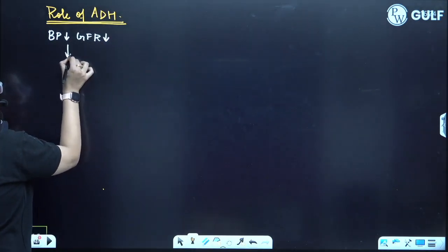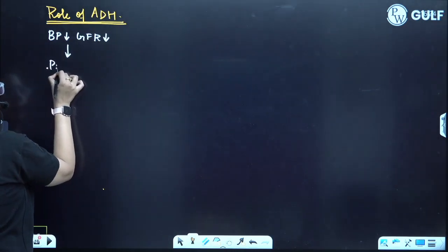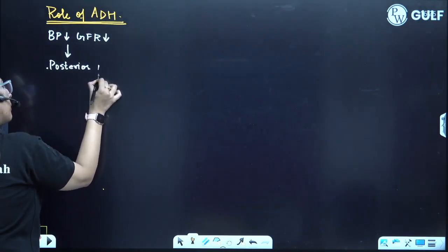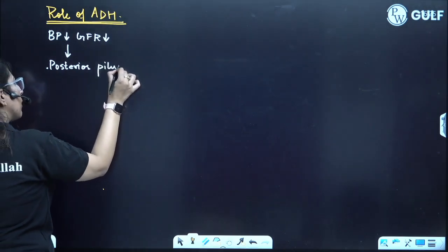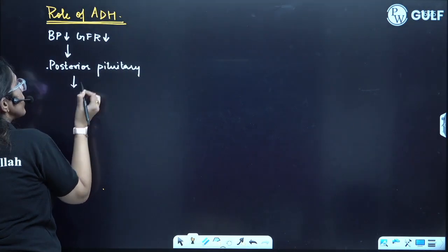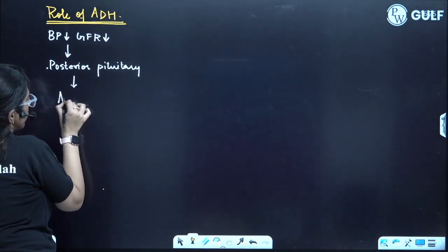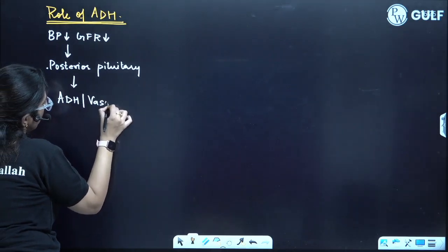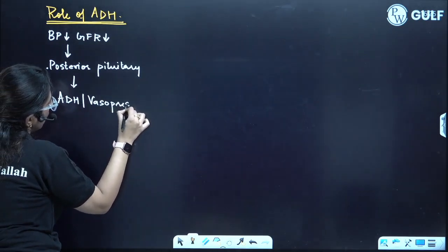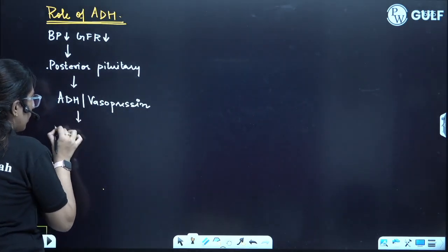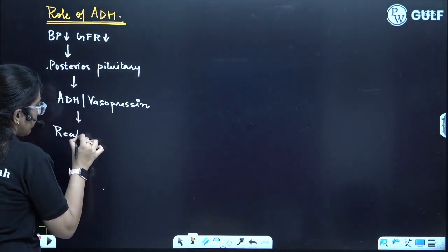In that respect, the posterior pituitary will release one hormone which is the ADH. Another name is vasopressin. This will allow the reabsorption of